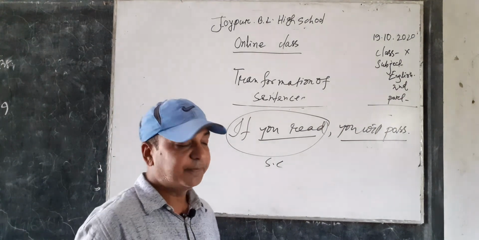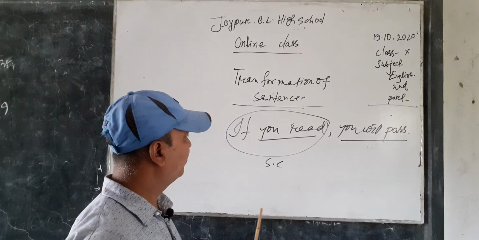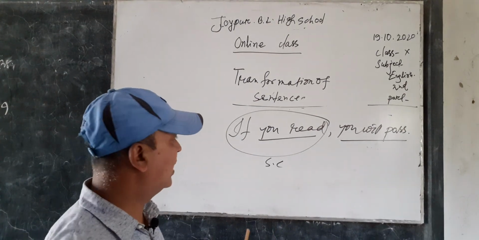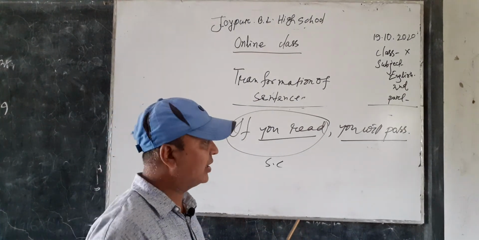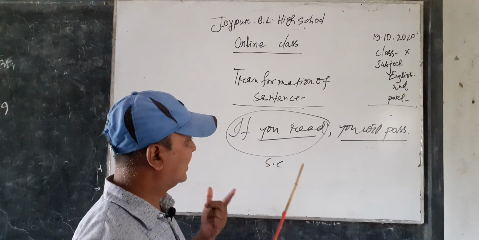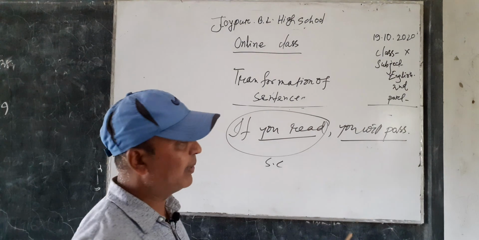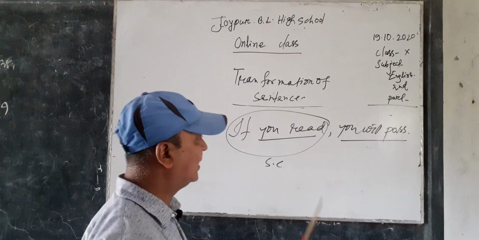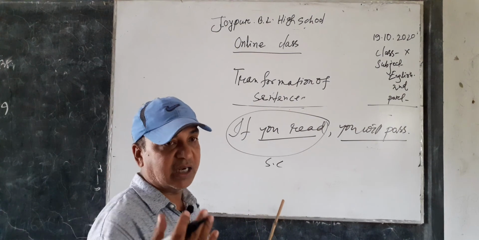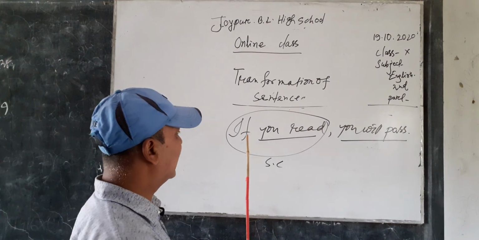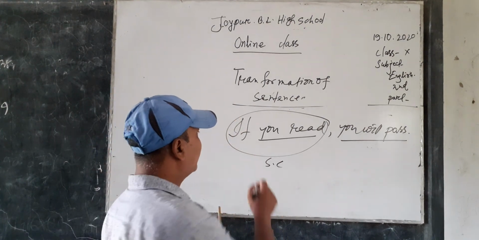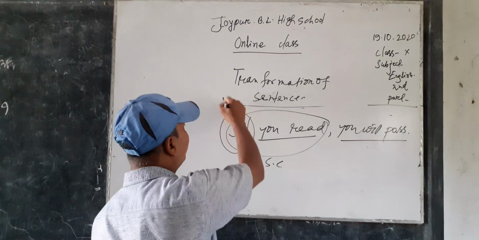And dear learners, you have to understand how can we make it compound one. I have already mentioned that in case of making compound sentence, the subordinate clause must be sensed, but the principal clause will not be sensed. Here the subordinate clause is if you read. So our target will be at the subordinate clause. Here the subordinating conjunction if must be omitted.